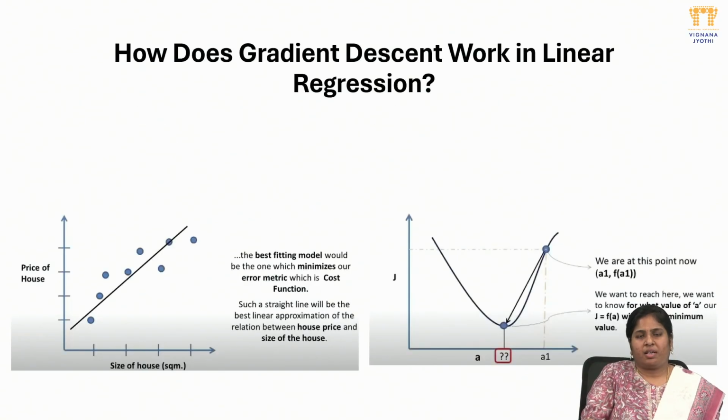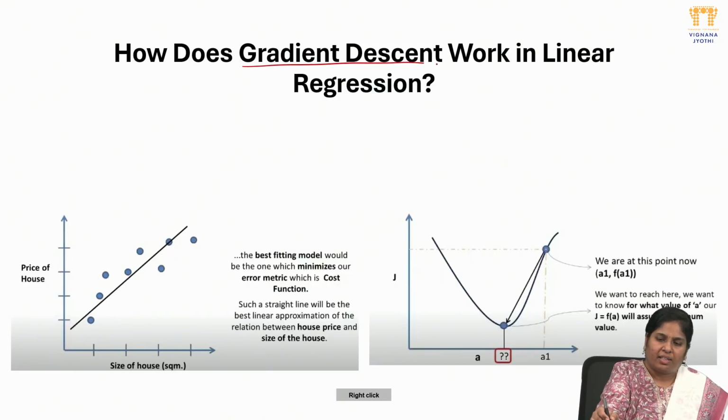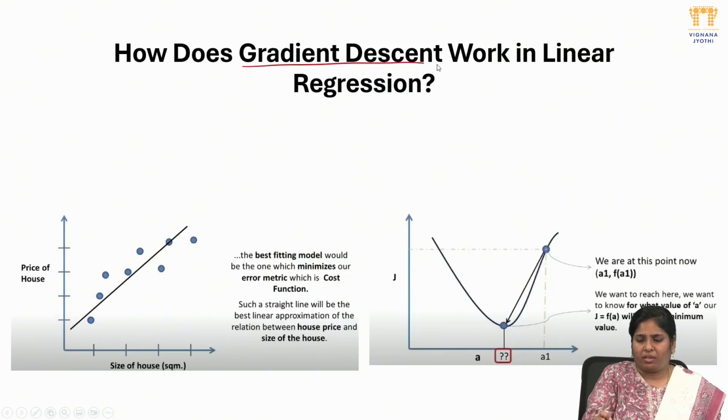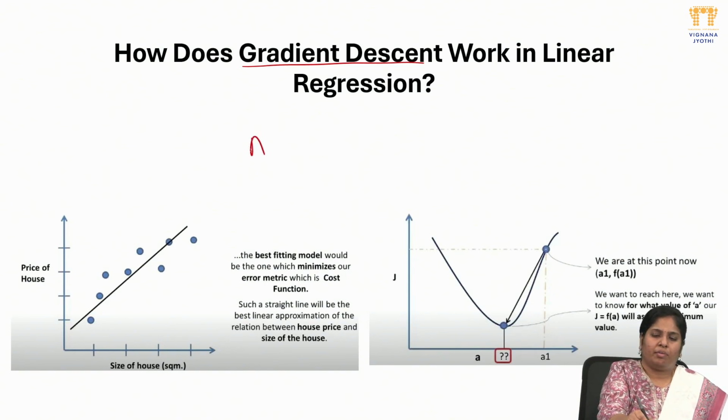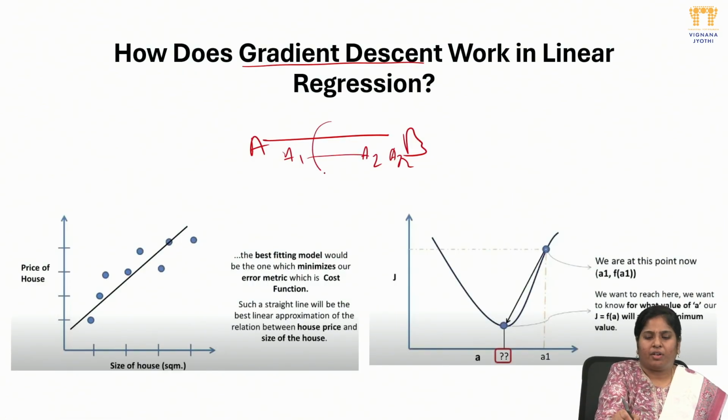Next, how gradient descent works in linear regression. Here we have the original value actually in the market and the predicted value we decide to take. So the prediction is like a range from A to B. We can take either A1 or A2 or any value in between.